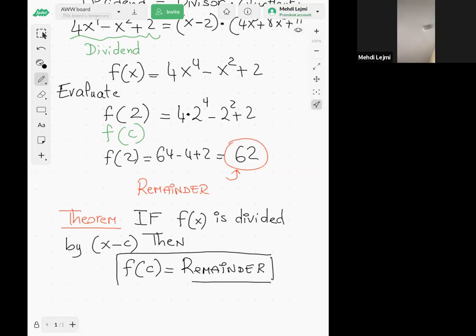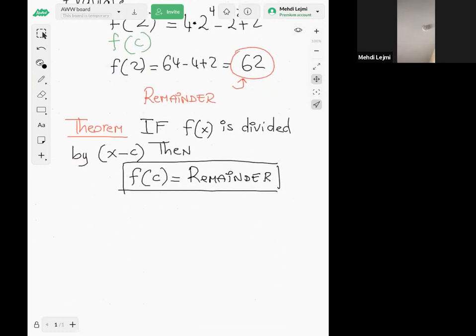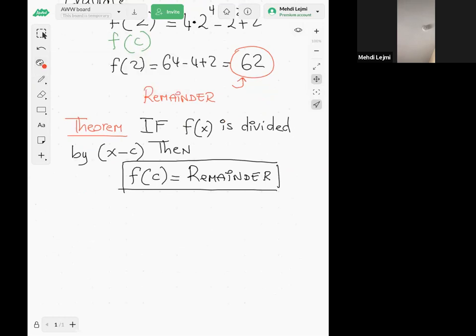Okay. So why is this true? What's the reason why f of c is equal to the remainder? Okay, let me show you why this is true. Remember, guys, I want to divide f of x, my dividend, by x minus c. So I have f of x equal to my divisor, x minus c, times the quotient, and plus, of course, the remainder.